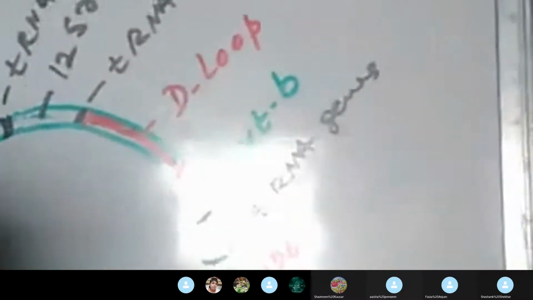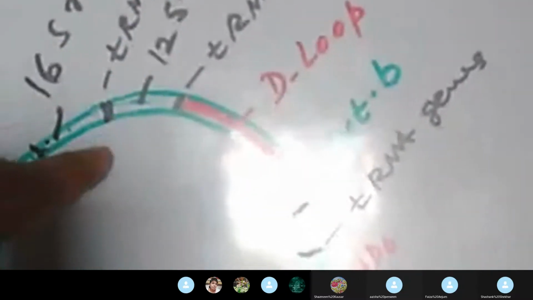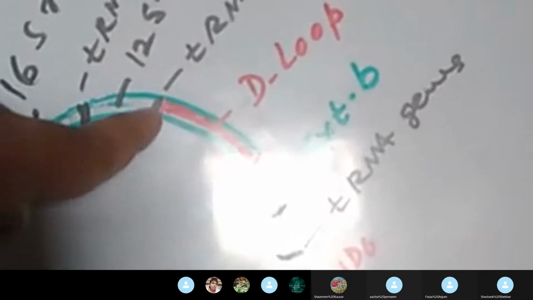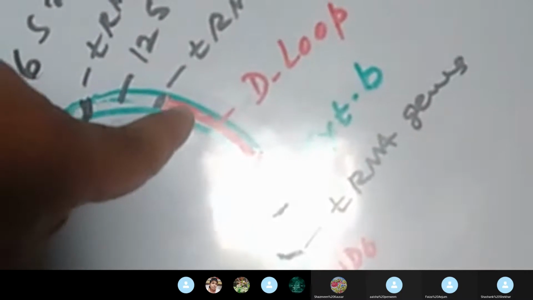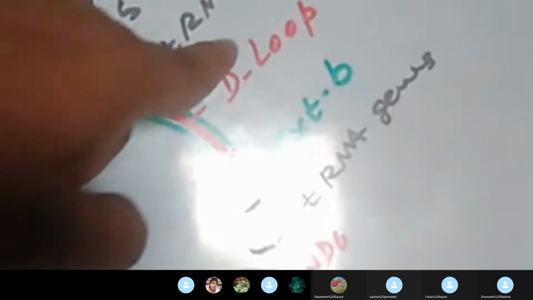Yes, sir. I have shown here a diagram, a sketch of the mitochondrial genome. I have pointed out that there is a specific region on the mitochondrial DNA, and this specific region is known as the D loop, where D stands for displacement.